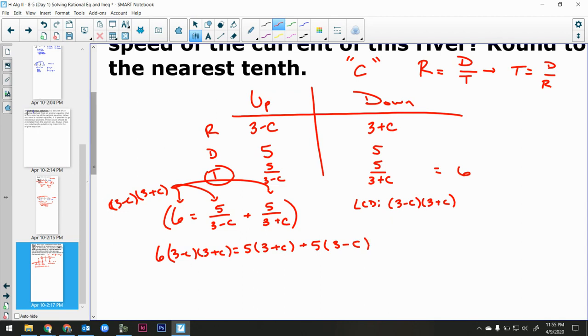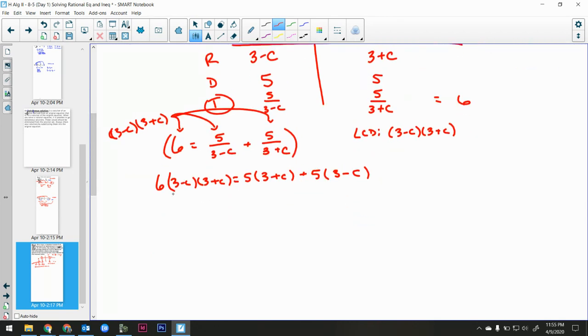Okay, so let's multiply it out. I'm going to multiply those two together. 6 times, it's the difference of squares. First is 9, 3 times 3 is 9. Inners and outers will cancel, negative 3c and a plus 3c cancel out. So 9 minus c squared is equal to 15 plus 5c plus 15 minus 5c. Ooh, fancy. Okay, so we get 54 minus 6c squared is equal to 30.